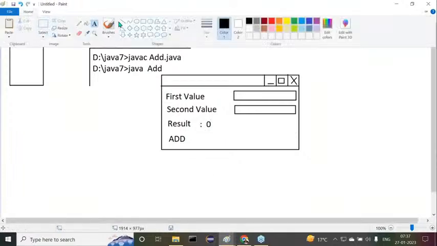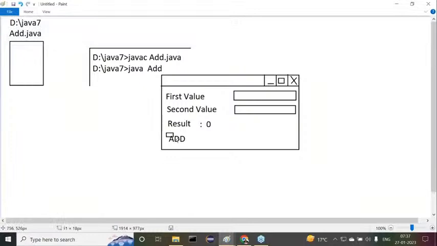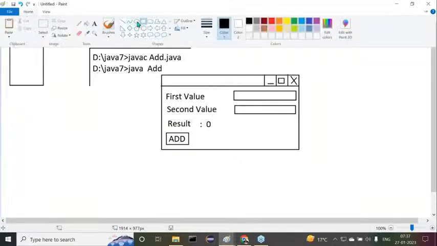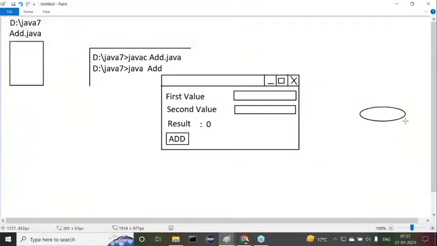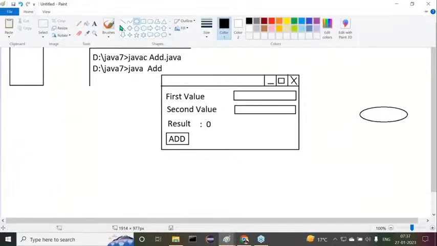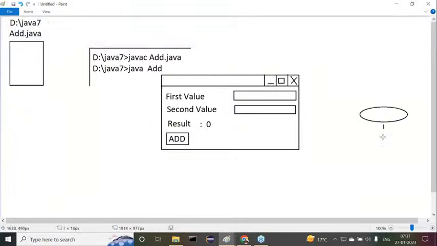Now this is a button, a button we have here. So this is my window. A window is provided here. Simply we can call these graphical components, the graphics components that we have here in the form of this window. Now here we have the user. This is the user basically.